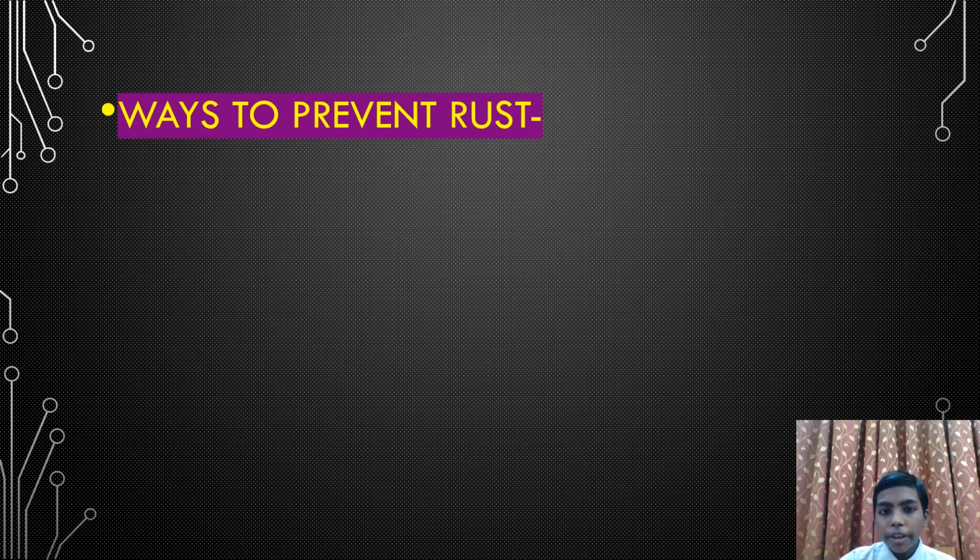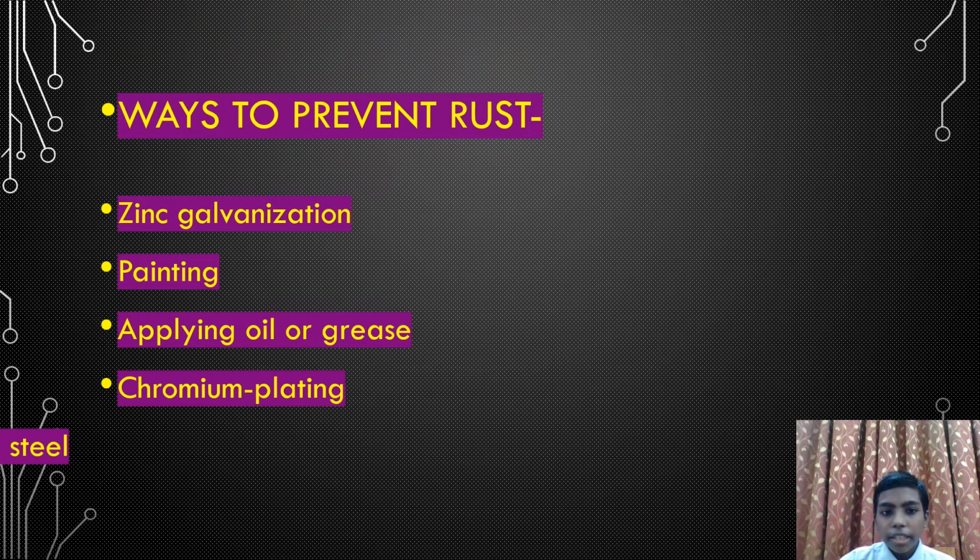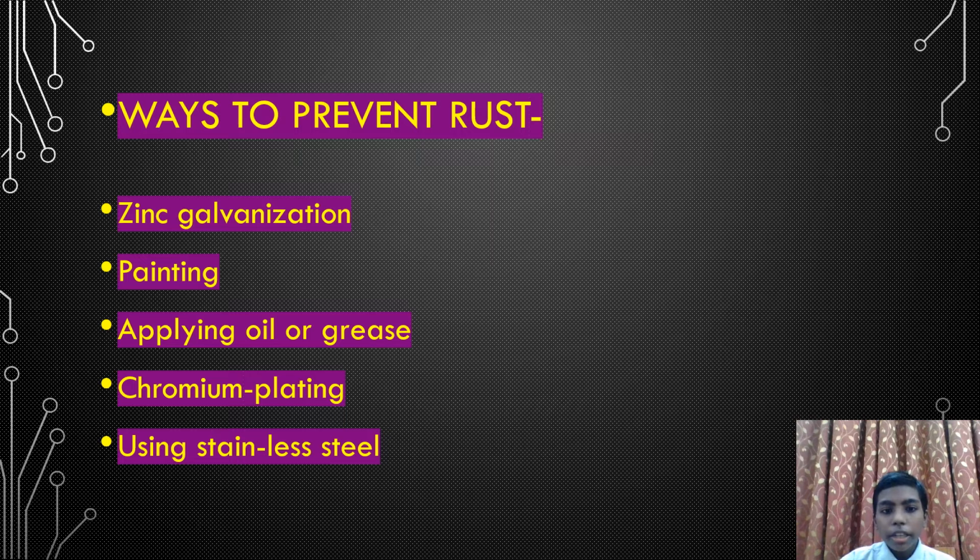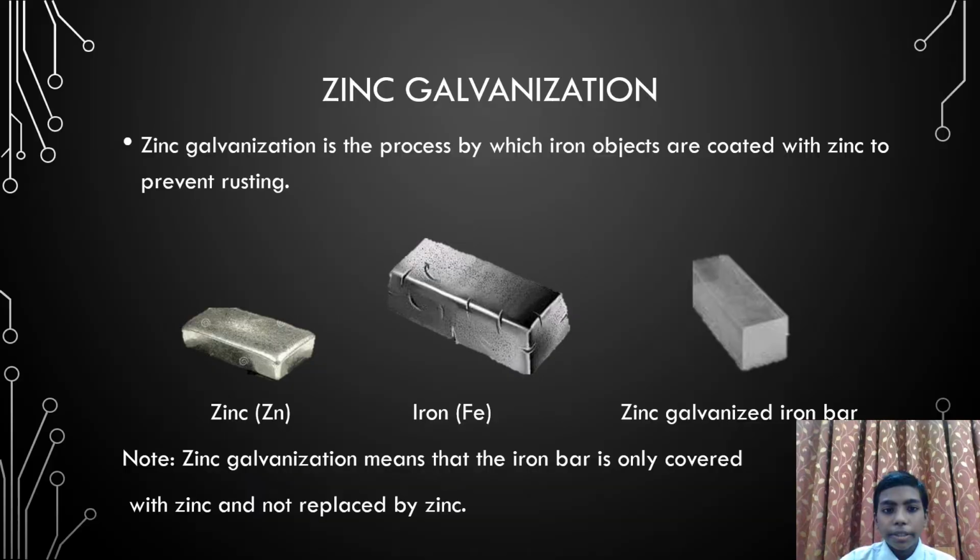There are some ways to prevent rust: zinc galvanization, painting, applying oil or grease, chromium plating, and using stainless steel. Let's discuss them one by one. Zinc galvanization is the process by which iron objects are coated with zinc to prevent rusting. This is zinc and this is iron. The zinc is melted and poured onto the iron, forming the zinc galvanized iron bar. Please remember that zinc galvanization means the iron bar is only covered with zinc and not replaced by zinc.